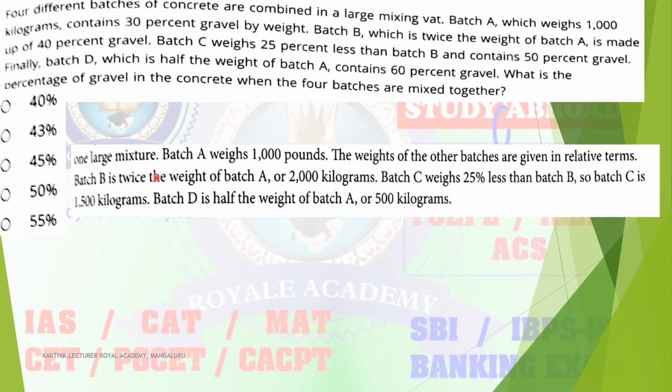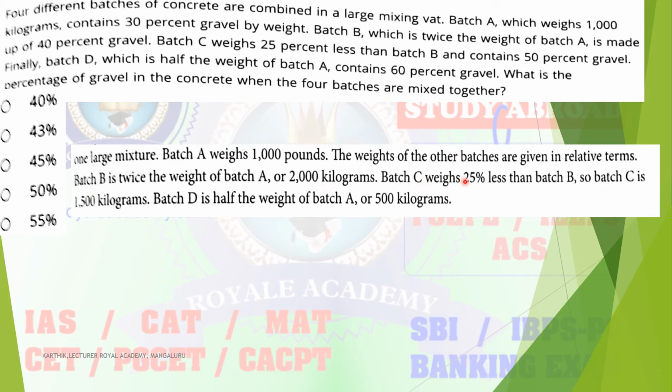So what is given in the question? One large mixture, with four different types of mixture, A, B, C, D. So batch A contains how much weight? 1000 kilogram. And batch B is what? Twice the weight of batch A. Batch A weight is 1000, batch B weight becomes 2000.